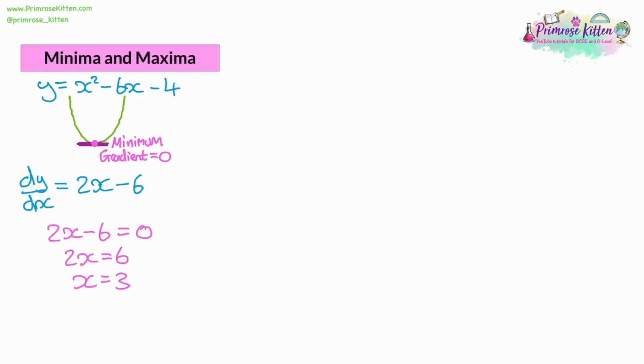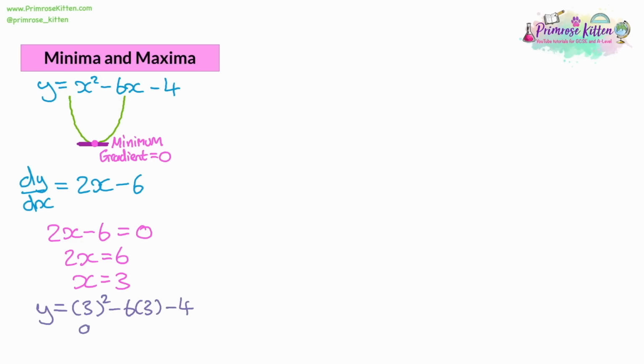Now, it's not enough to just know the minimum point and the x coordinate of it. We also want the y coordinate. And we've got an expression for the y coordinate. It's our original equation. y is going to be equal to x squared, take away 6 lots of x, take away 4. So just substitute that x into our original equation.